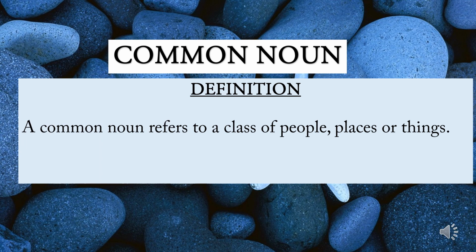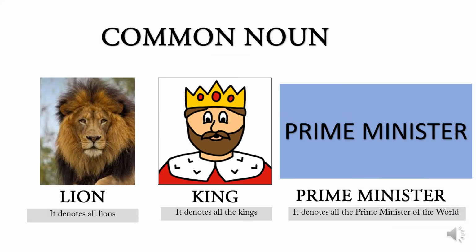Common noun definition. A common noun refers to a class of people, places or things. Examples for common noun. Lion. There are many lions in the world. If we say lion, it means all the lions. In the second picture, you can see the picture of a king. There are many kings. So king denotes all the kings.